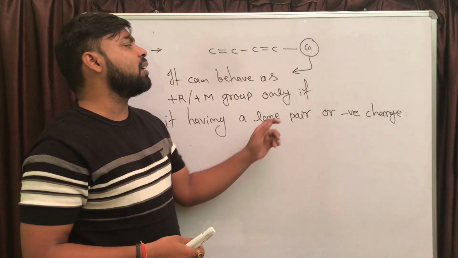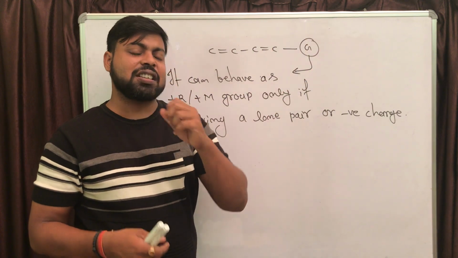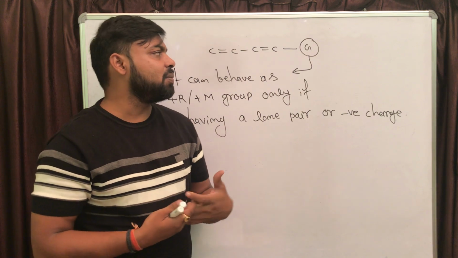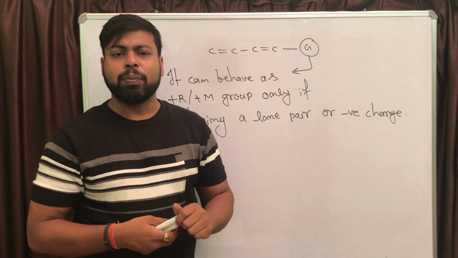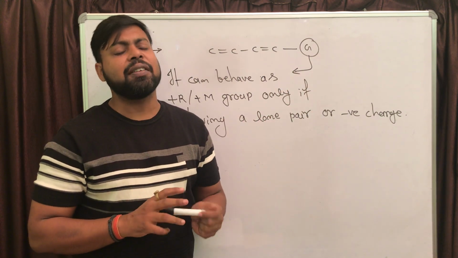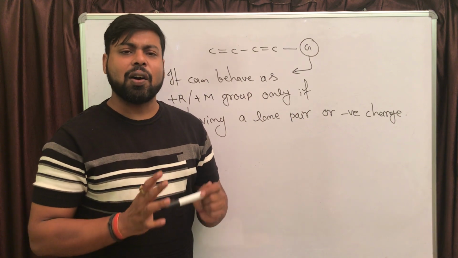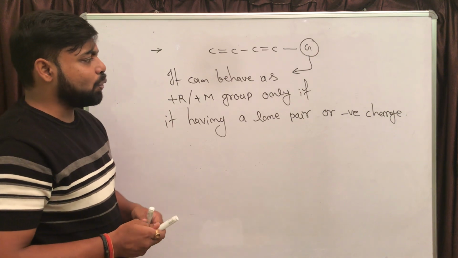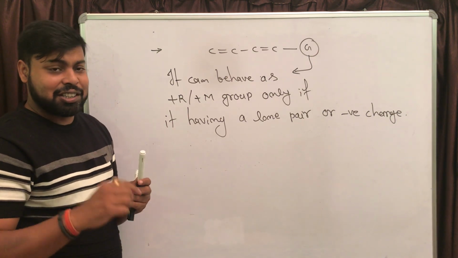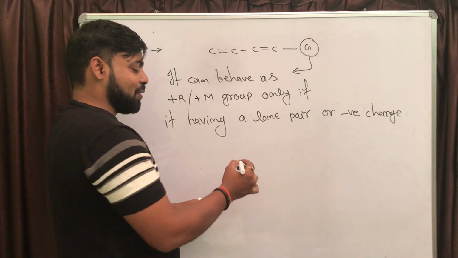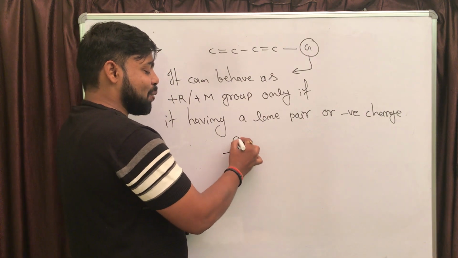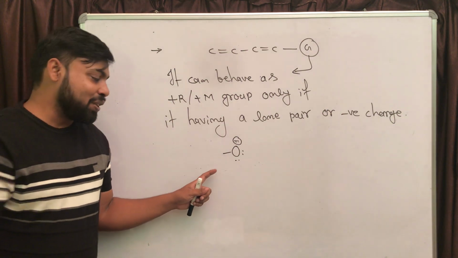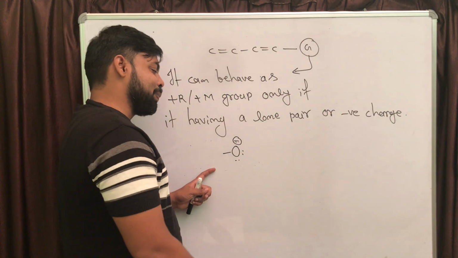You should remember that if any atom or group of atoms is carrying a lone pair and it is directly attached with the conjugated system, that atom or group of atoms is going to behave as a plus R or plus M group, right? Let me show you some examples. The series that we have written, if you observe, the first one was O minus. O minus is carrying a negative charge as well as a lone pair, right? So it is going to behave as a plus R group.